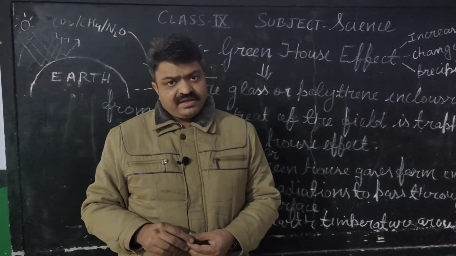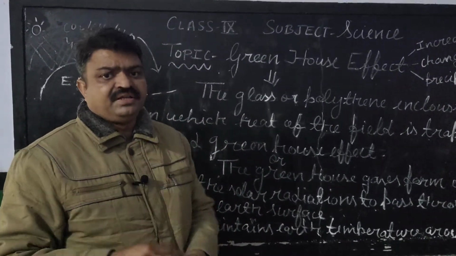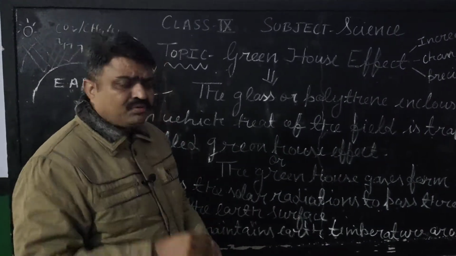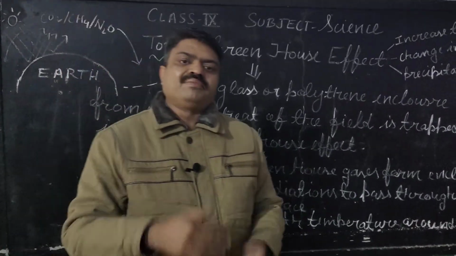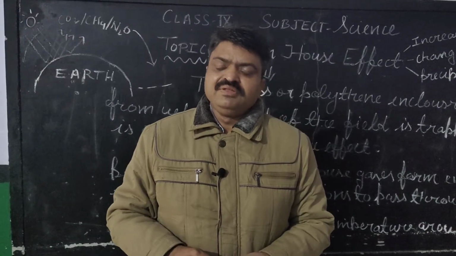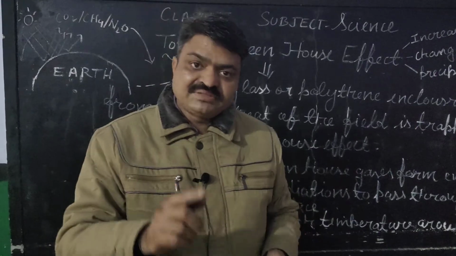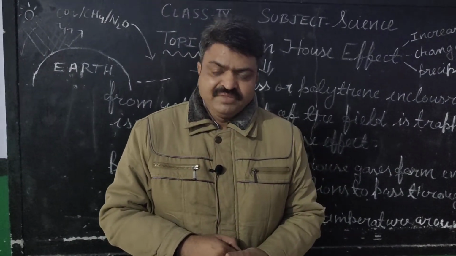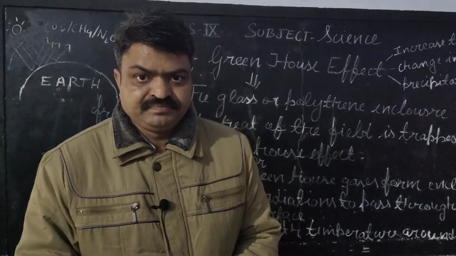Due to global warming, the earth's temperature is increasing, and due to the increasing temperature, the glaciers are melting. Due to melting of the glaciers, the water level on the earth is increasing, meaning the water is covering more land area, and due to which we are facing the problem of flood.